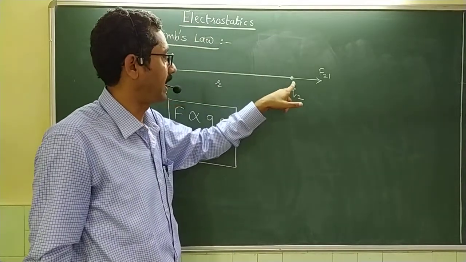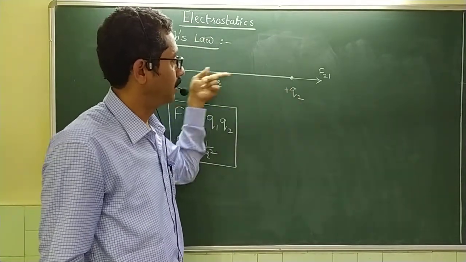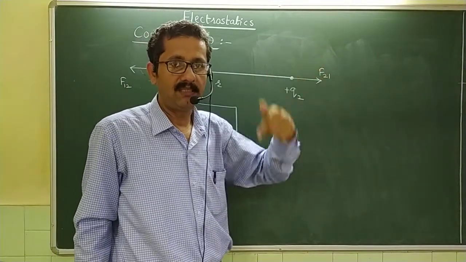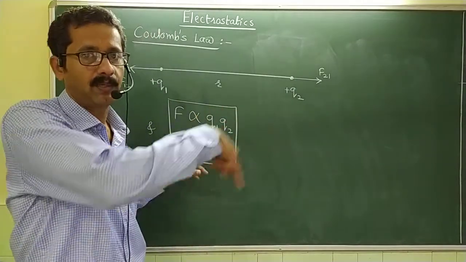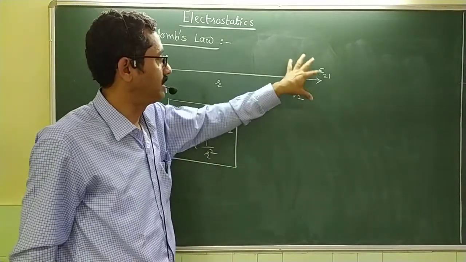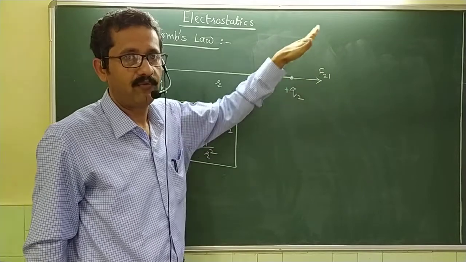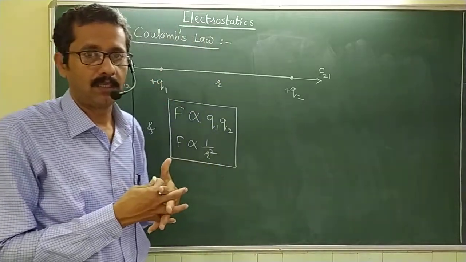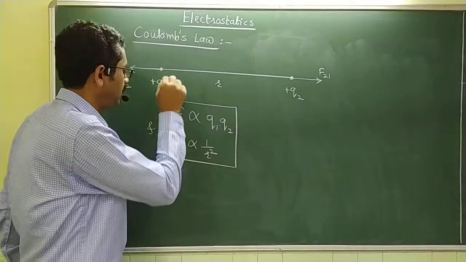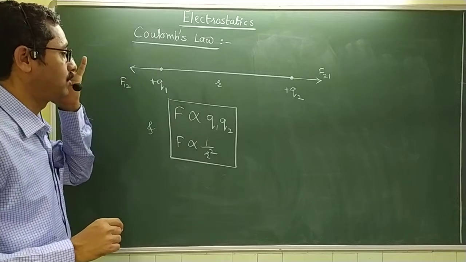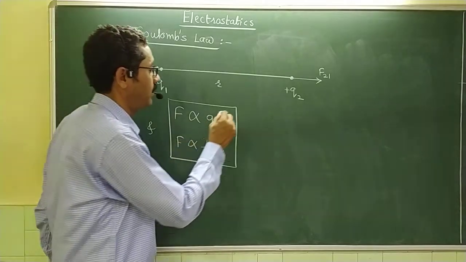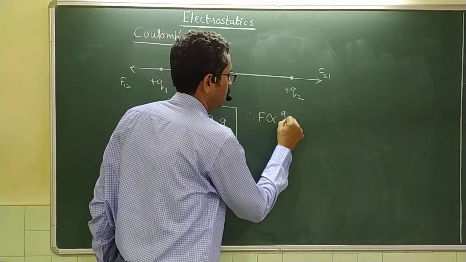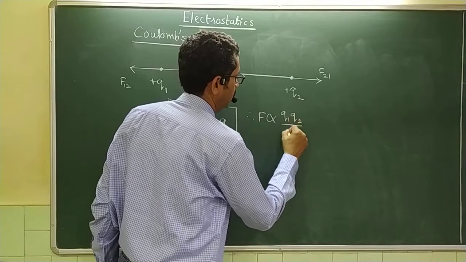If at all the force acting on Q2 is not along this line and is in some other direction, it means that there are some other charges present in the surrounding region which are influencing this charge Q2 to have a net force acting in some other direction. We will speak about the resultant of all such charges. Anyway, here you find that F is directly proportional to Q1 Q2 and inversely proportional to R squared. So I can combine these two and say that F is directly proportional to Q1 Q2 divided by R squared.